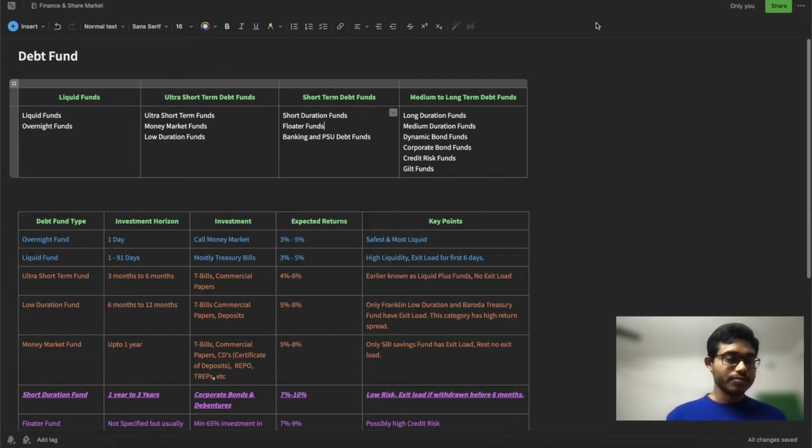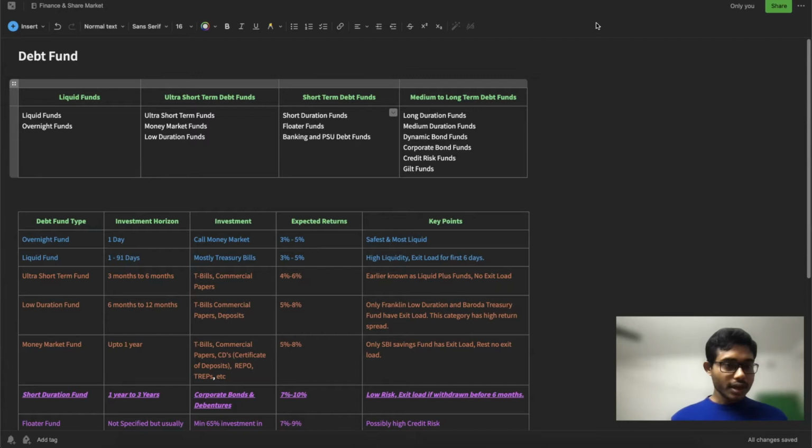Debt funds are divided into categories: liquid fund, ultra short term debt fund, and medium to long term debt fund. Under these categories there are different types of debt funds, and according to SEBI norms, each AMC can invest in only one fund within each category.